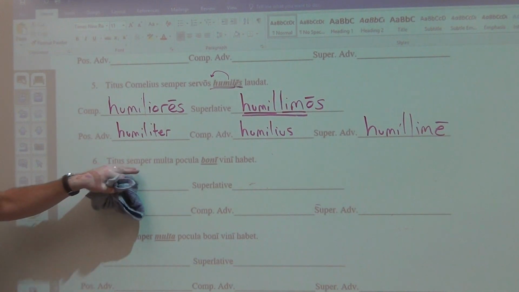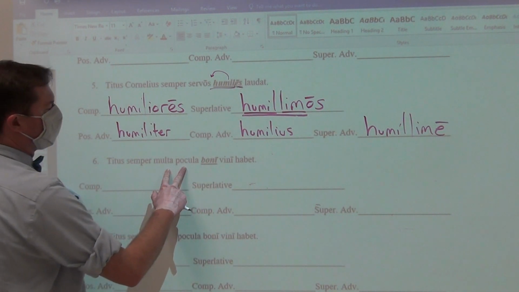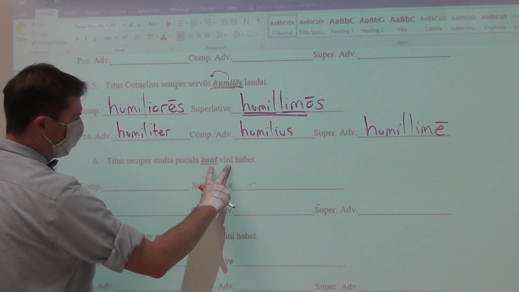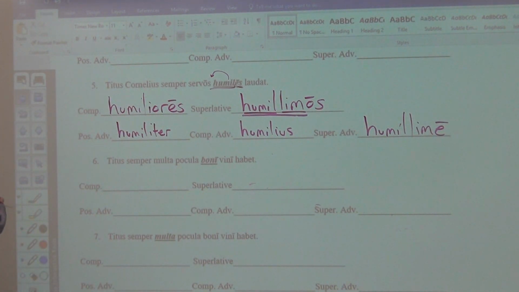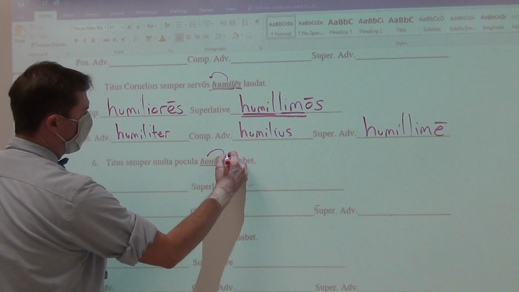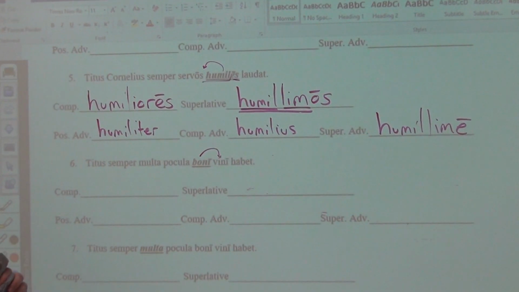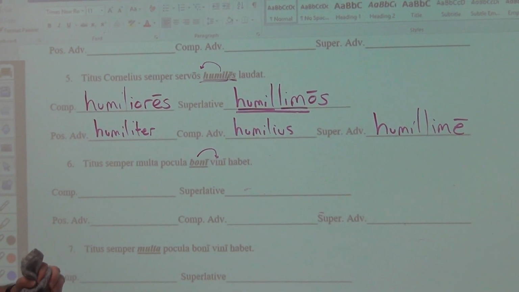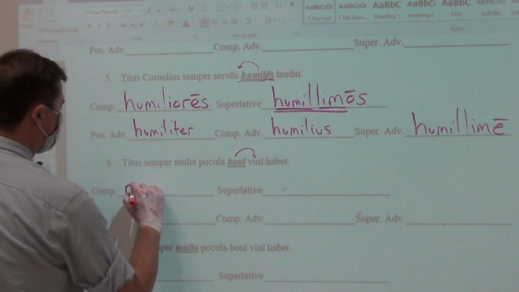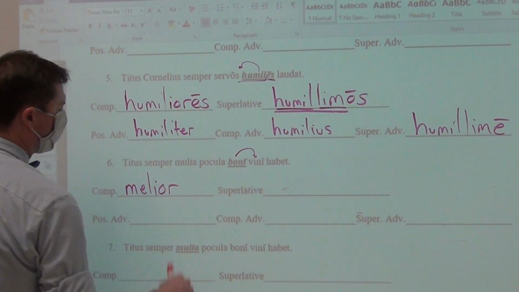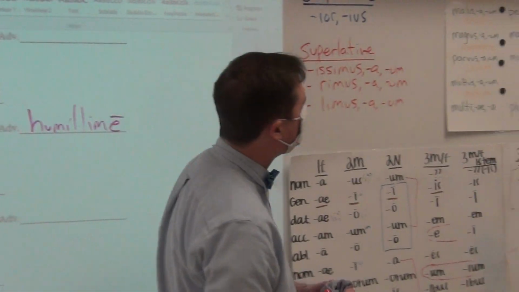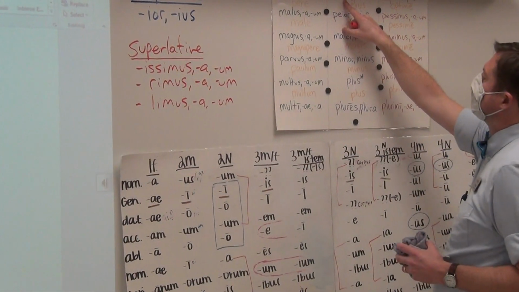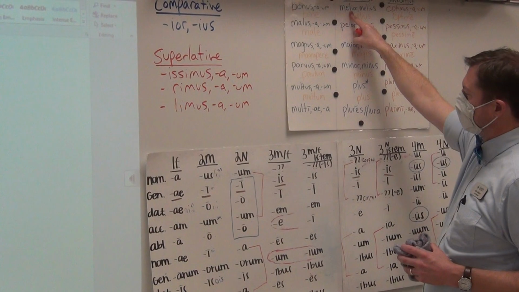Number 6, Titus always has many cups of good wine. Good is irregular. And you have to take that into consideration. It is also modifying vini, which is genitive singular neuter. So it would not be bonior. Don't give me that nonsense. That says gutter. Instead, melior. Because over here, you can see the comparative. But you need to make it into the genitive.